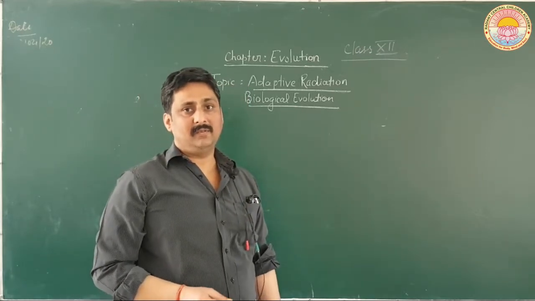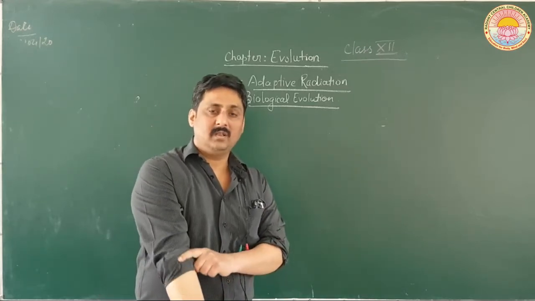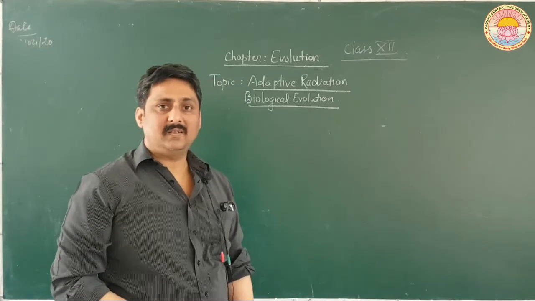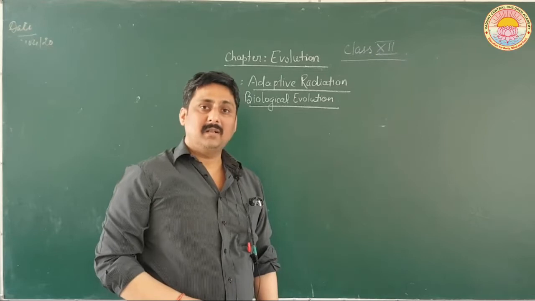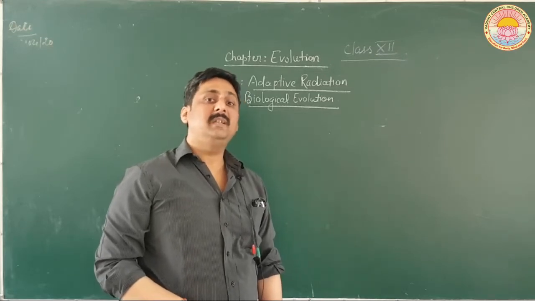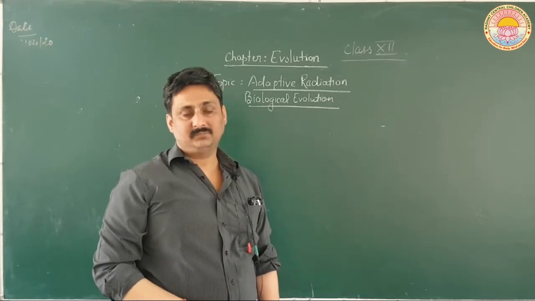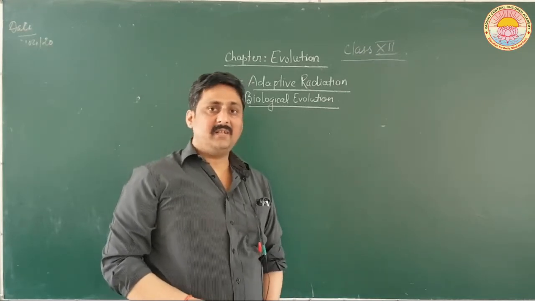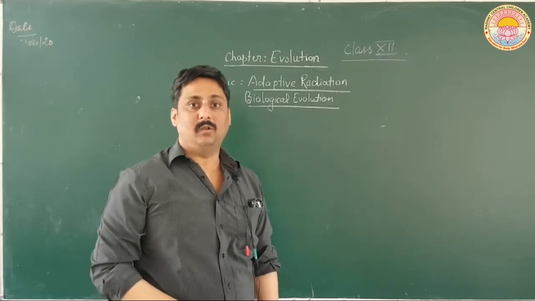Though all of them lived in the same island, they had different beaks. From the seed eating variety, vegetarian varieties and insectivorous varieties of birds evolved.